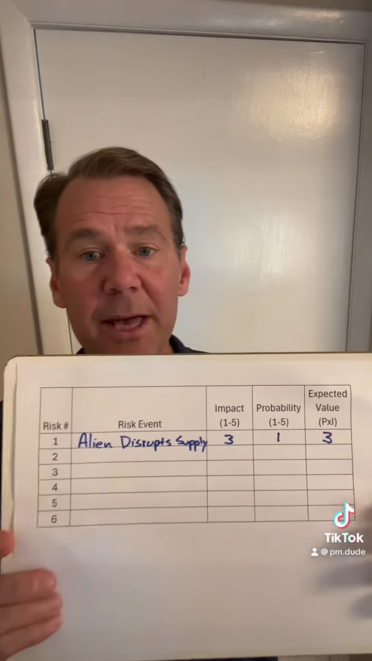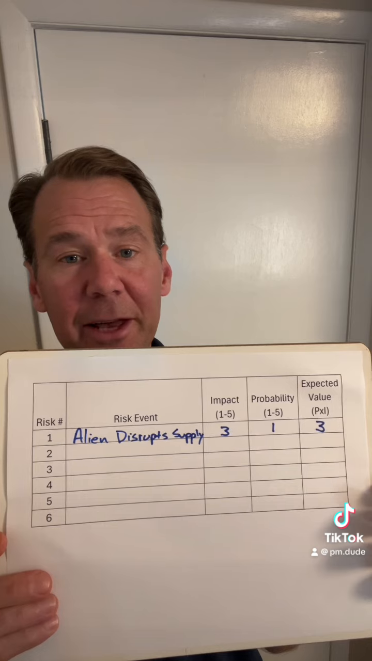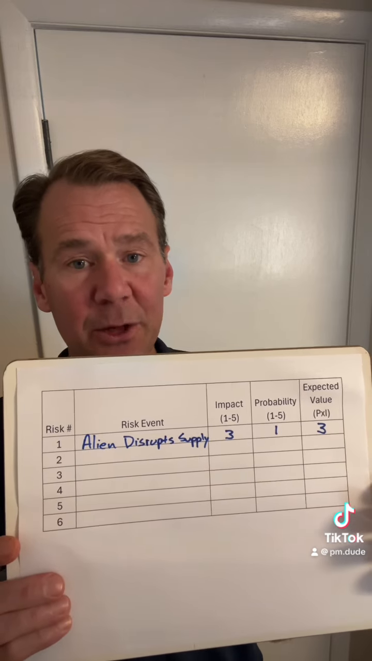What would be the probability of that? A 5! They're coming! Aliens aren't real? 0. Well, we don't have a 0, but I agree. It's going to be pretty low. So why don't we put a 1? So the impact is a 3. The probability is a 1. So the expected value is a 3. So the total score of an alien disrupting our supply is a 3.